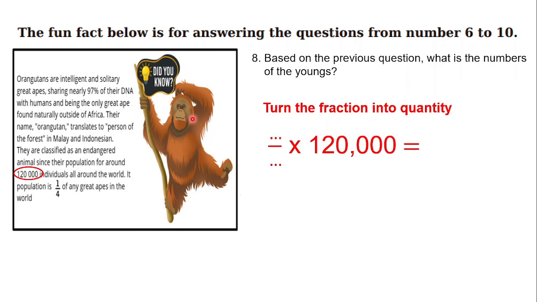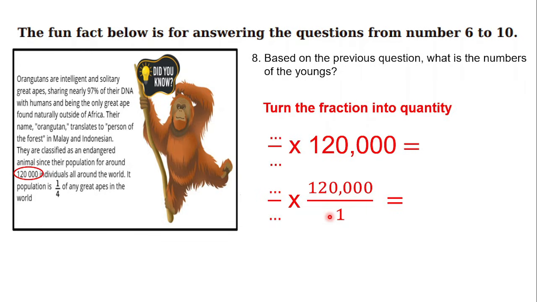We just multiply it. The fraction that you have already obtained on question number 7, put it here and then multiply it with the number of the orangutans. After that, you can find the answers. Just make 120,000 become a fraction, like this, 120,000 out of 1. And likewise, just up times up and down times down, and don't forget to simplify it until you find the answer.